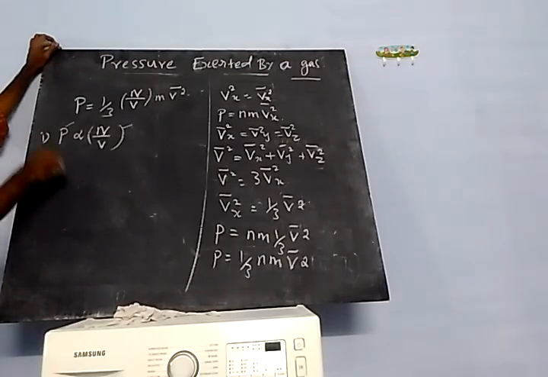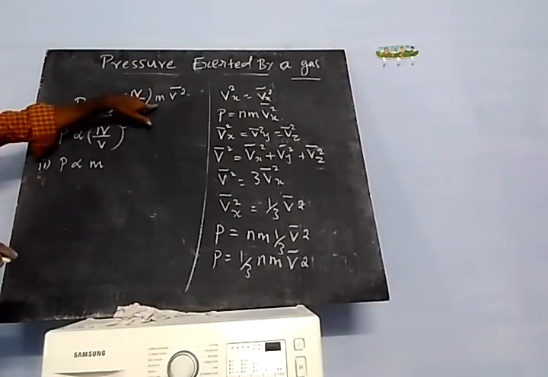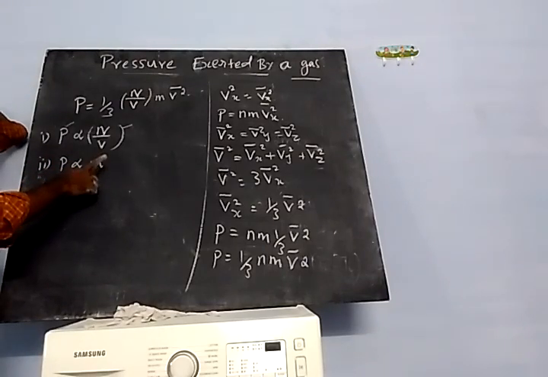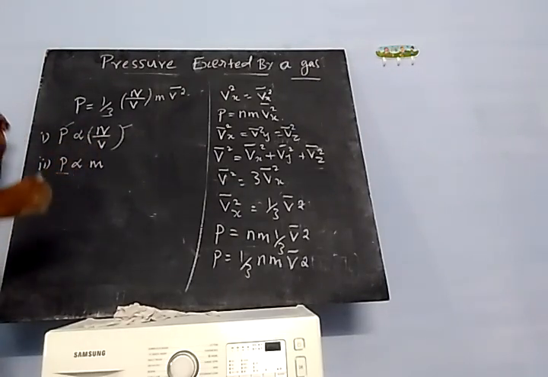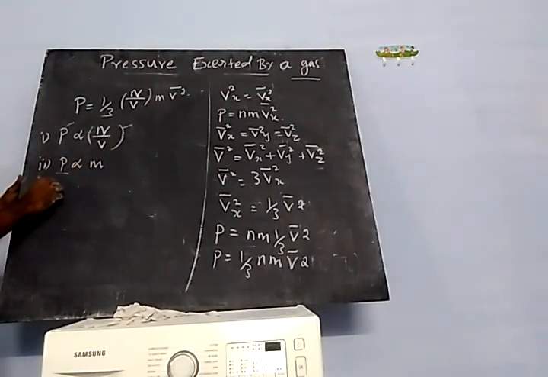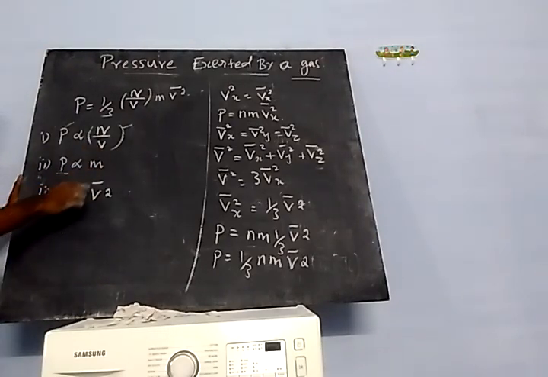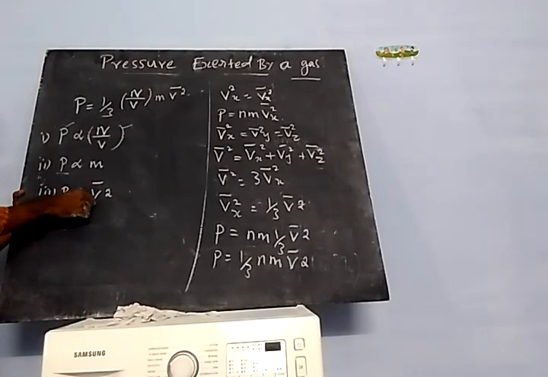Then second case, P is directly proportional to m. So mass is directly proportional to pressure. If you increase the mass of the molecule, the pressure is also increasing. Then third one, P is directly proportional to the root mean square velocity. When you increase the root mean square velocity of the particle or molecule, the pressure is also increasing.